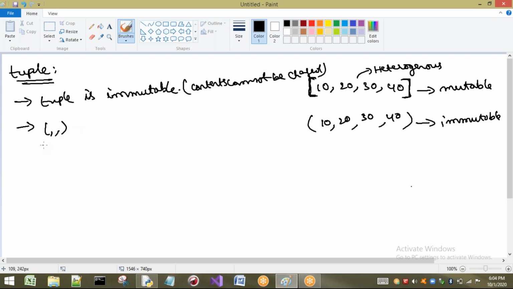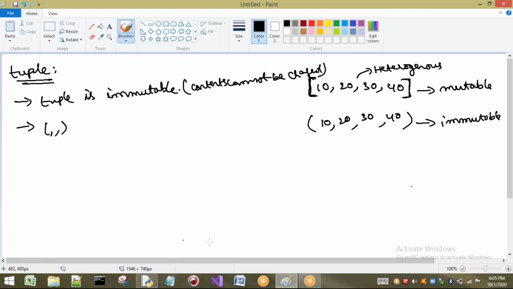If we want to represent a tuple, generally we use parentheses, and the elements are separated with commas. We can also represent a tuple in another way, which we will see. But generally we use parentheses, and inside that we place the elements separated by commas. Now let us see examples of this.